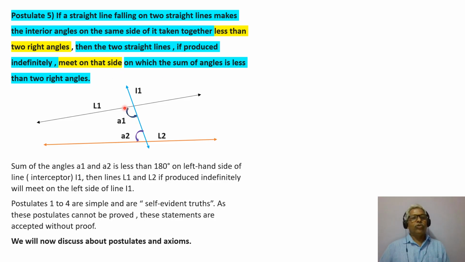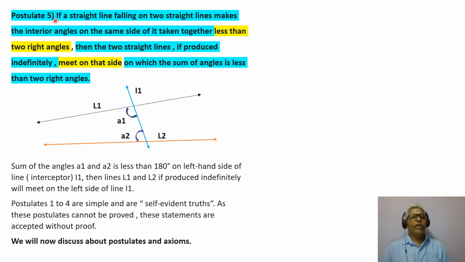So look at this diagram. This is line L1, this is line L2, this is I1, the interceptor. This is angle A1, this is angle A2. We have this expression here in present day language, but we will try to understand this also. So reading it once again, listen to this very carefully.